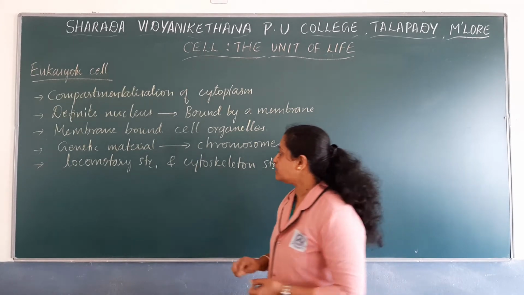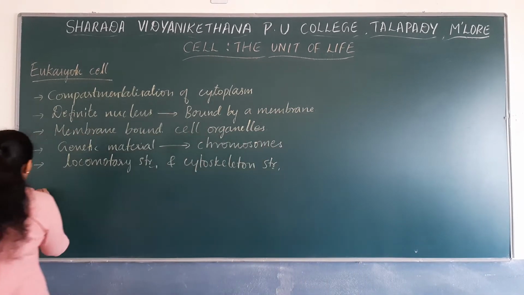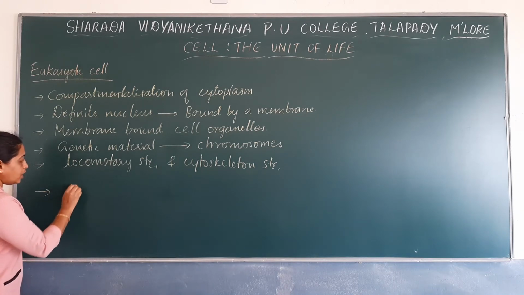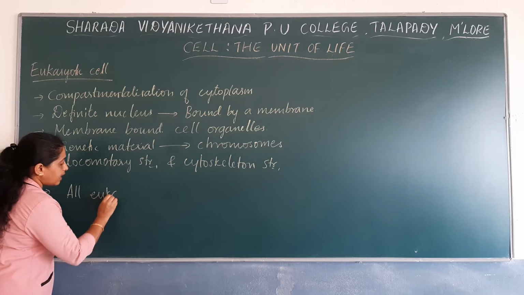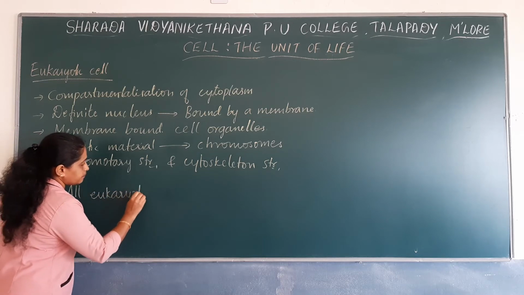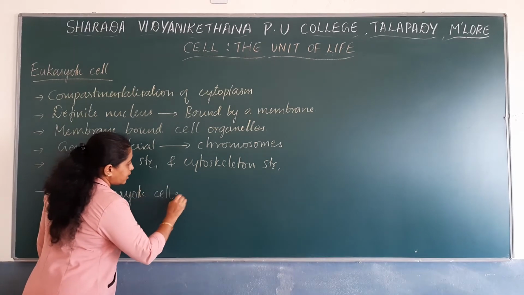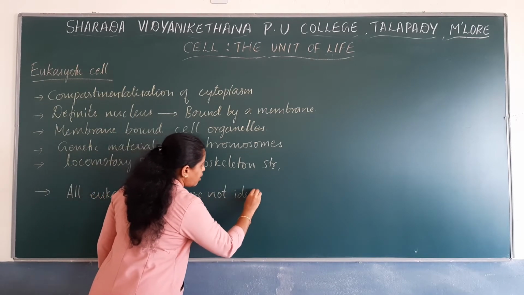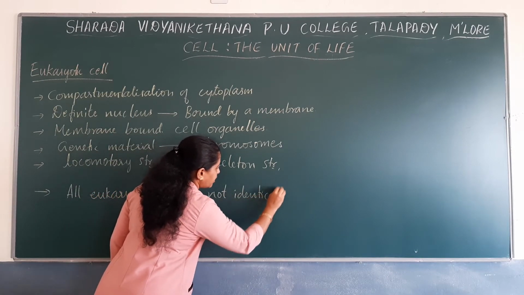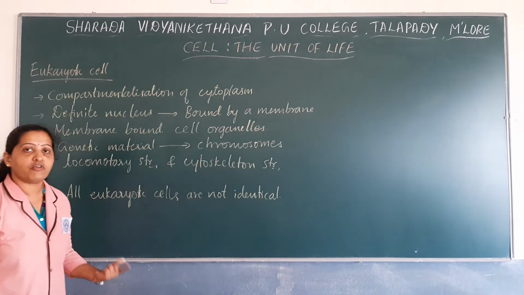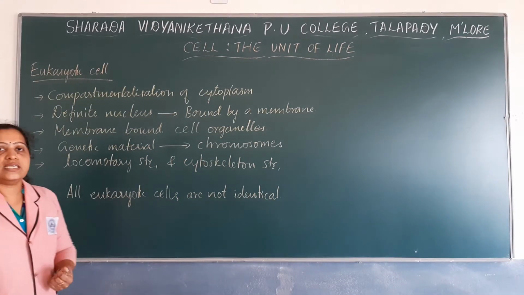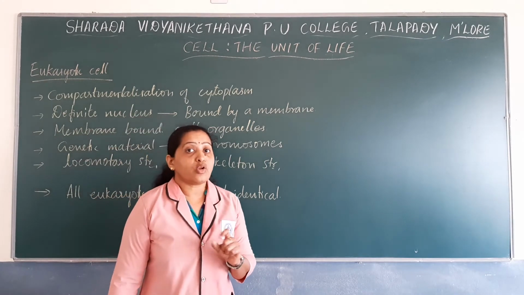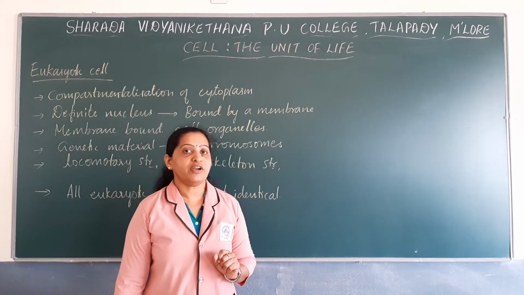So you have to remember this point very carefully: all eukaryotic cells are not identical. How can we say this? If you consider plant cell and animal cell, they are different from each other.